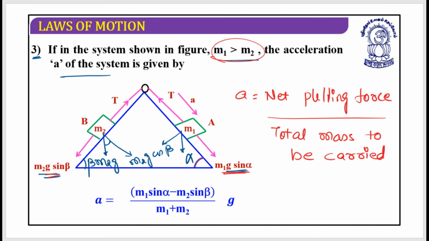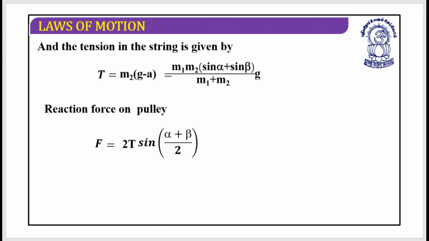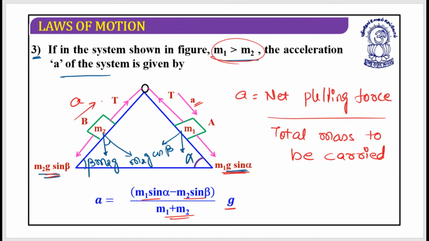As they mentioned m1 is greater than m2, let's assume that it is moving in the downward direction. So if m1 is moving downward, m2 is moving upward. If I write this down, it's (m1 sine alpha minus m2 sine beta) multiplied by g, divided by the total mass to be carried, which is m1 plus m2. Once you are done with this, you can easily calculate the tension in the string.